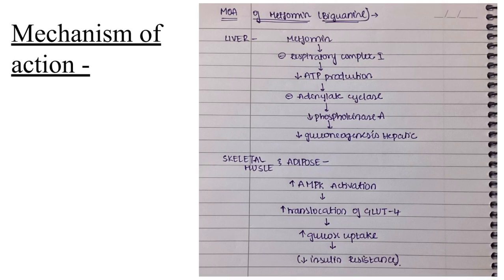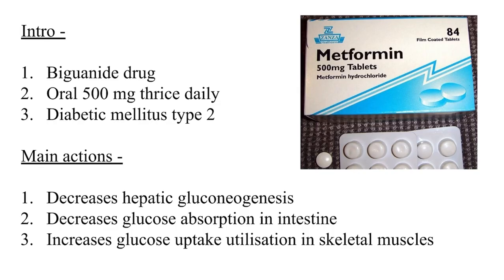Coming to the second point, that is skeletal muscle and the adipose tissue, it increases the activation of AMPK. By the AMPK activation, there will be increased glucose uptake in the skeletal muscle and decreased glucose absorption in the intestine, right? So this point 2 decreases the glucose absorption in the intestine. The point 3, increased glucose utilization in the skeletal muscle, is caused by AMPK activation.